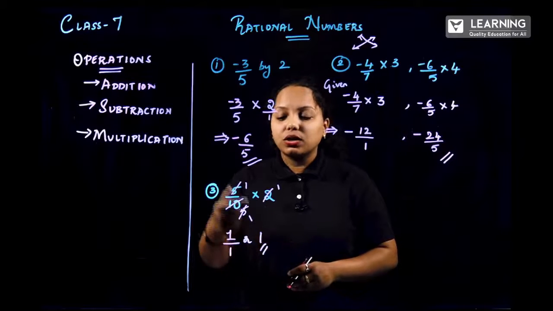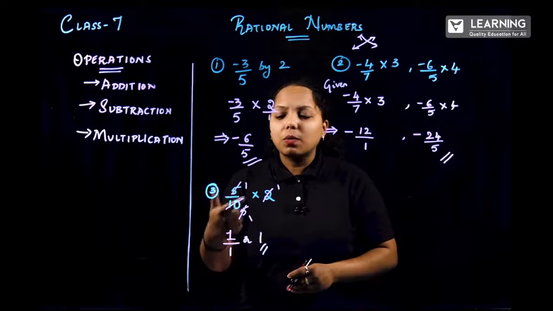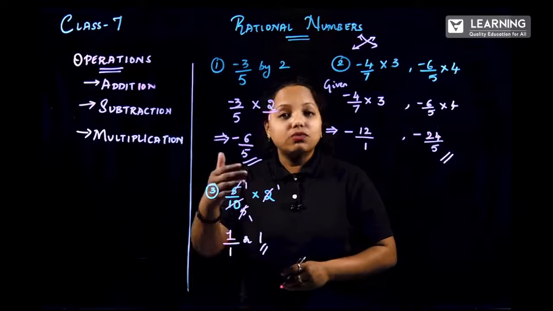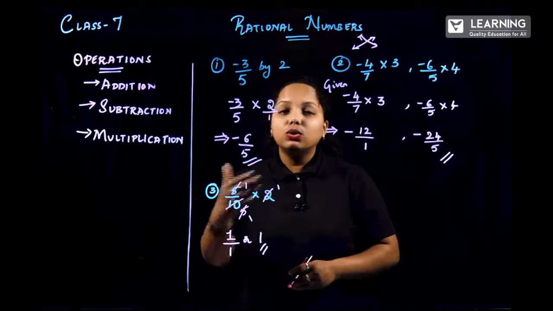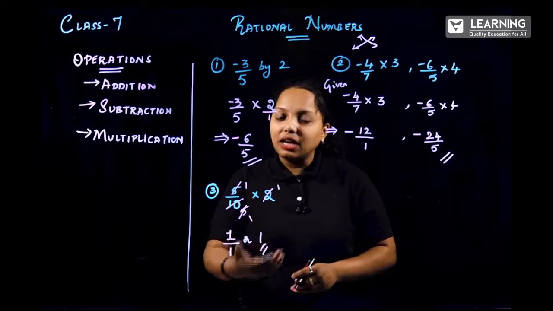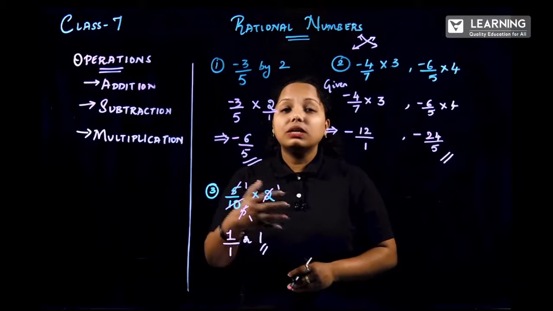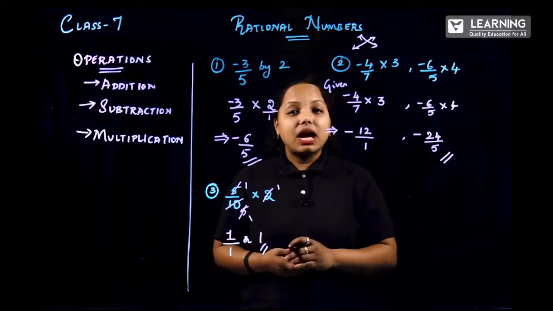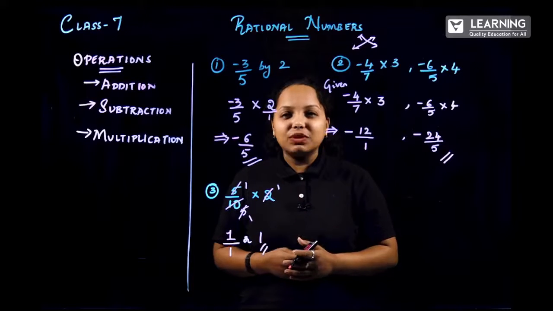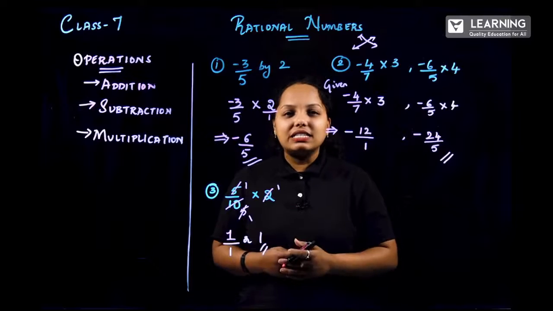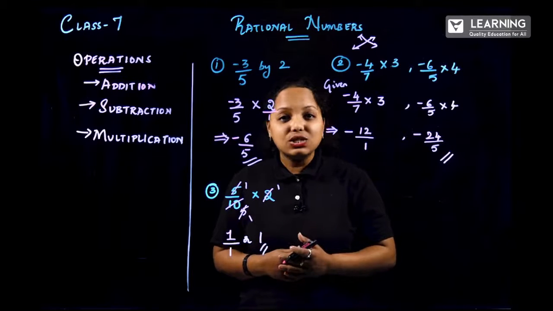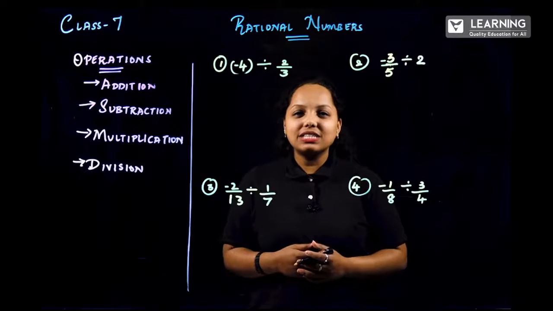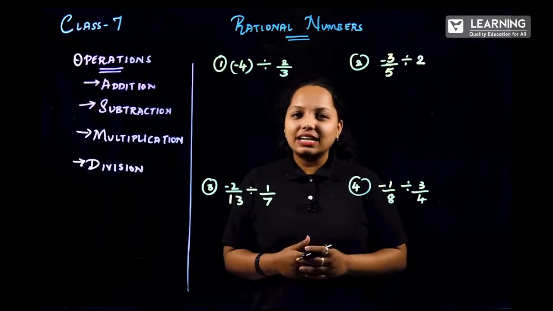You can ask a question, why did you not cancel 5 and 10 in the crisscross format? Ma'am, you can cancel 5 and 10. Yes, you can do that way also. 5 1s are 5, 5 2s are 10. 2 1s are 2, 2 1s are 2. Well, again it remains the same. Whichever method you use, it has to come to the same answer. So I hope you are clear with multiplication, right? It is very easy. Now let us move to the last operation, that is division. So what exactly is division?